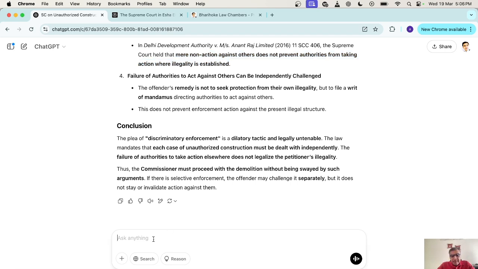Now I'll say that: give me the final written submission rebutting the above plea taken by the offender. The offender has taken this plea of discrimination in action against him, which I want to rebut in my final written submission. So I've just given the command.